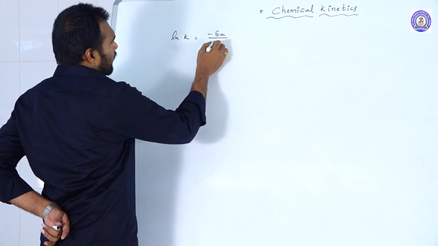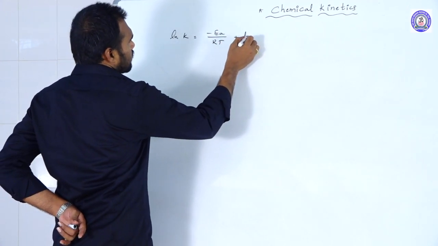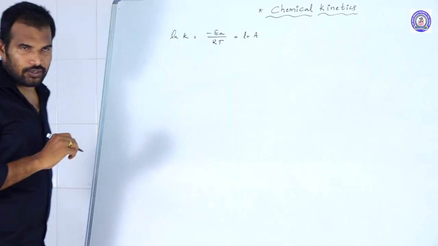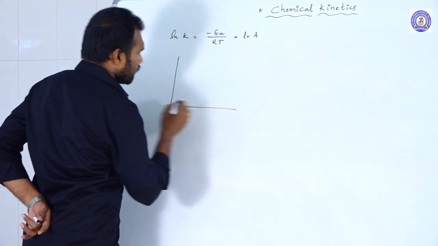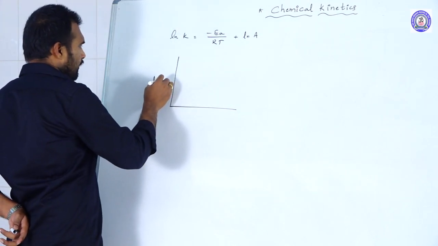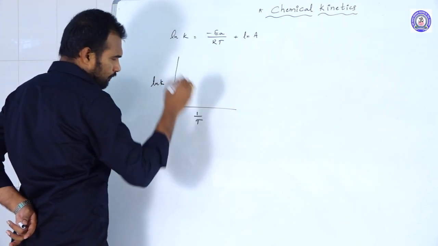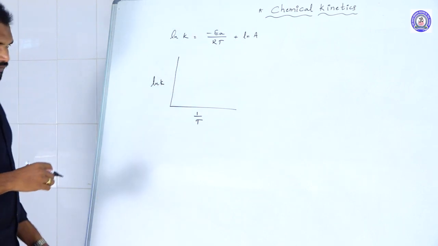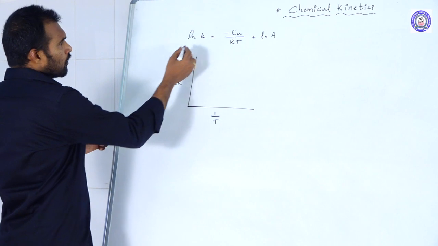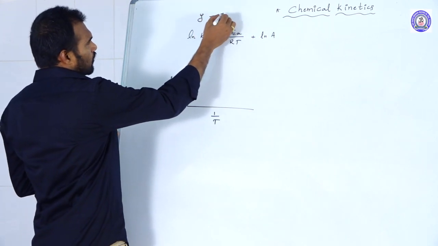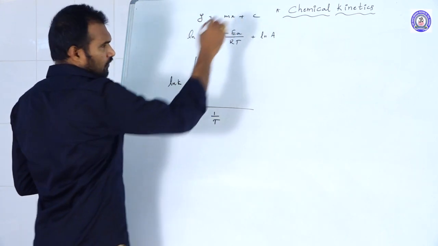We know that ln K is equal to minus Ea by RT plus ln A. From this equation, suppose they ask you to draw the graph between ln K versus 1 by T: what is the slope, and is it positive or negative? Just write y is equal to mx plus c.